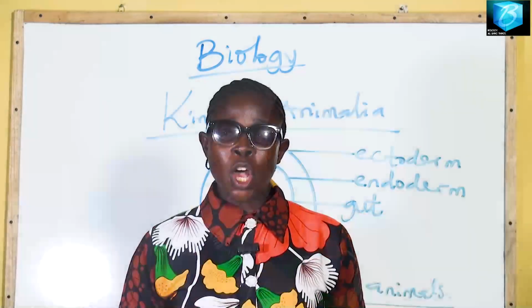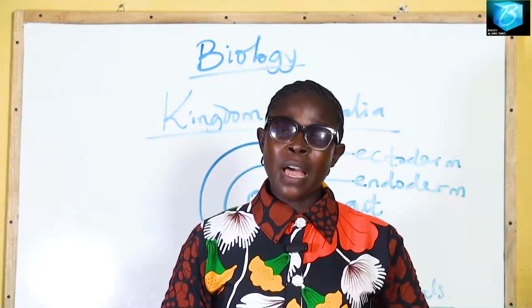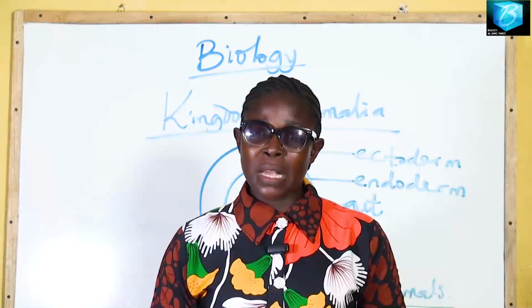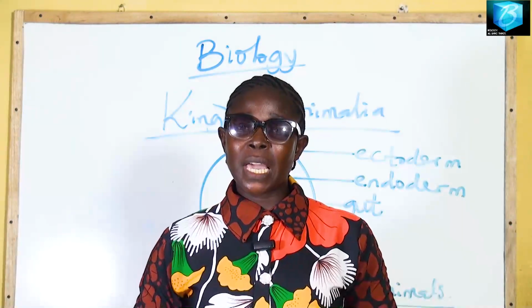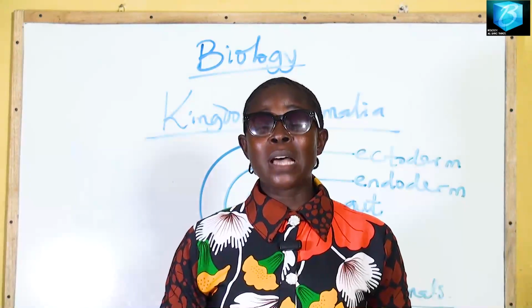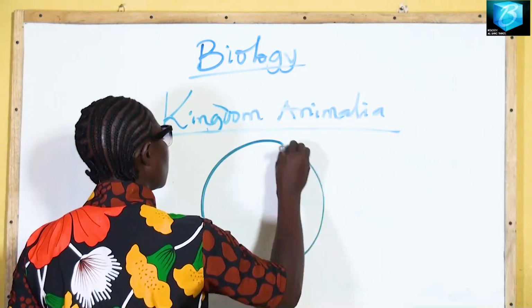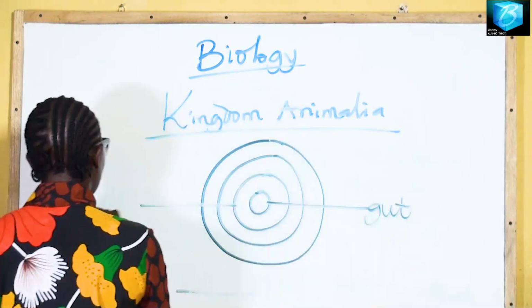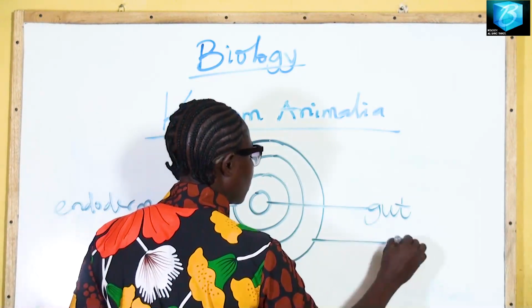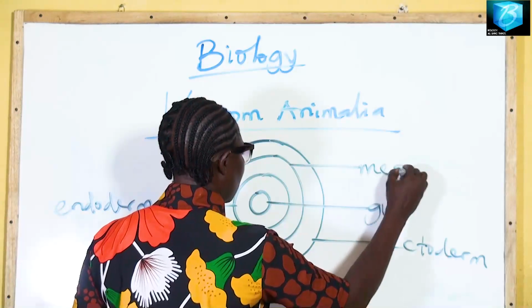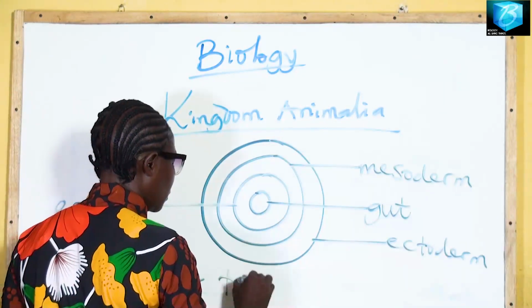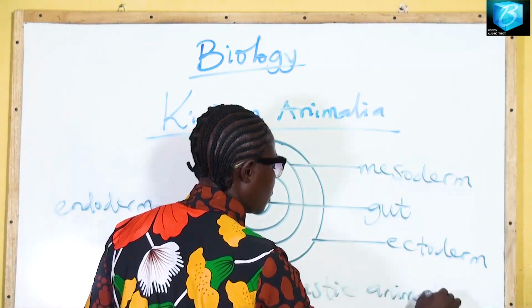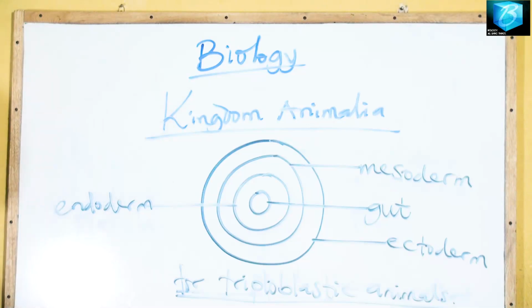Now for the second group, we have triploblastic animals. These are animals with three germ layers. Their body is composed of three germ layers. The outermost layer is called the ectoderm. Then we have the mesoderm, which is the middle layer, and the inner layer we have the endoderm.